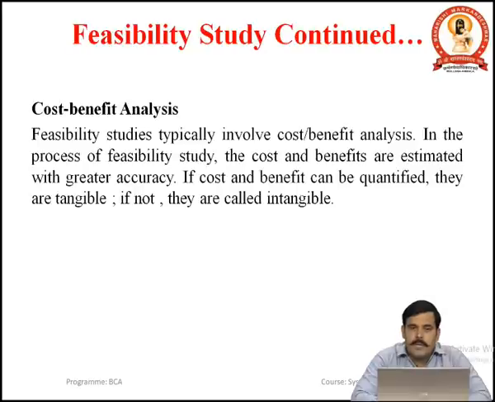If cost and benefits can be quantified, they are tangible, and if not, they are called intangible. So, there are 2 types of cost and benefits, that are tangible and intangible. Tangible cost and benefits can be quantified. We have some quantity. If we cannot quantify the cost and benefit, these are the intangible cost and benefits.